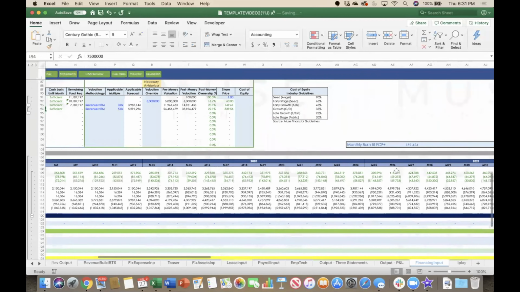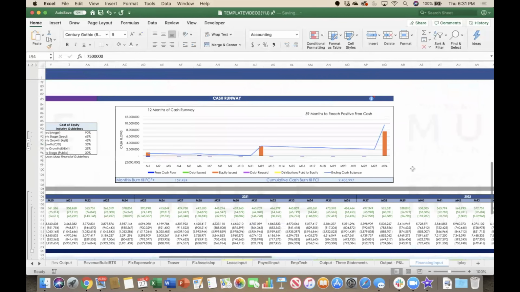The cash runway can be seen in graphical format to the right. This tells you how much cash runway actually exists today, the number of months to reach positive free cash flow, the monthly burn till free cash flow positive, and cumulative cash burn till free cash flow positive. It also gives a visual representation of the cash runway as capital is infused in the company.